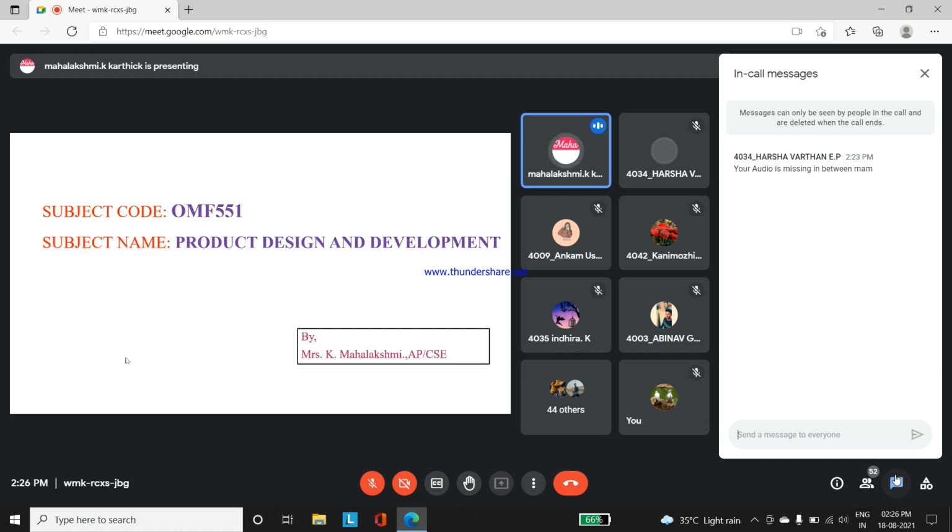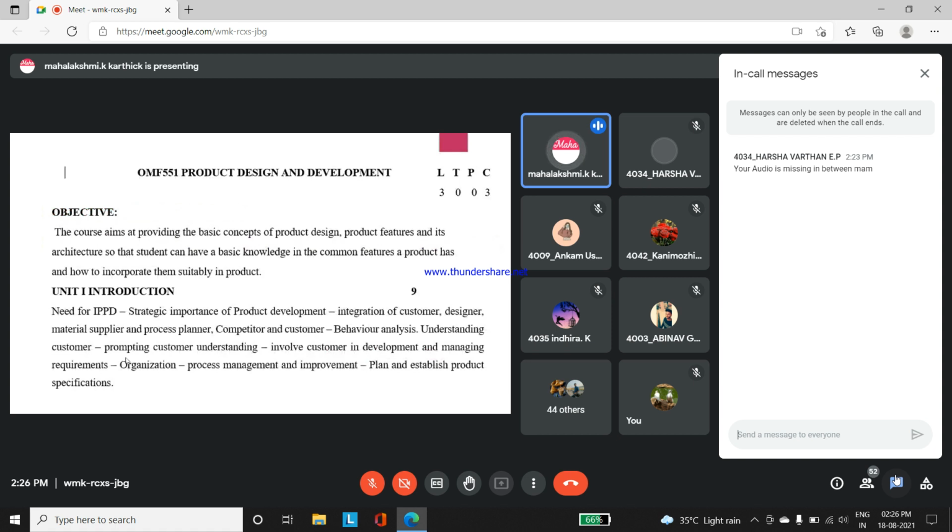I'll go through the syllabus. So this is your syllabus. I'll circulate all the information. You need not worry. You need not note down or copy all the information I'm displaying now. But you should have a separate notebook, as you usually maintain for computer architecture, similarly for product design and development.